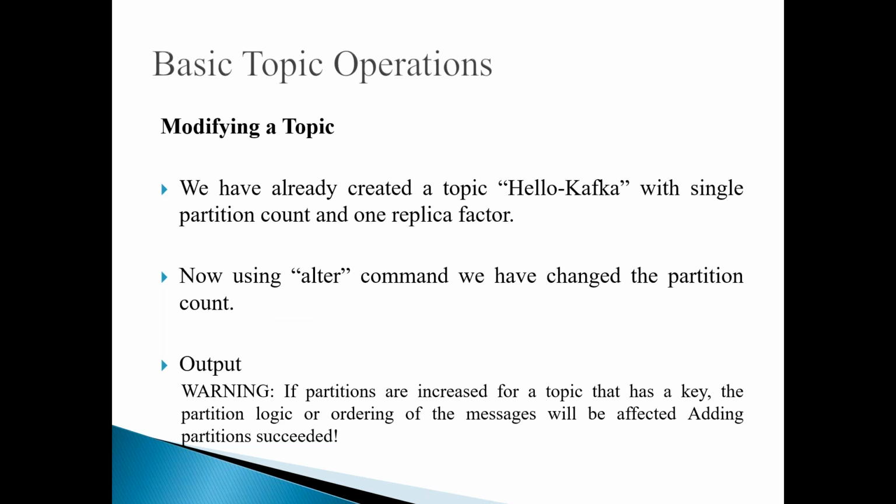So here we have already created a topic called Hello Kafka with a single partition count and 1 replication factor. So now using the alter command, we have changed the partition count. So then how will it show the output? It shows like this: if partitions are increased for a topic that has a key, the partition logic or ordering of the messages will be affected. Adding partitions succeeded. Because earlier there was only one partition, the messages are associated with the single partition. It is saying that adding more partitions will make changes to the messages. And finally, it says that adding partitions succeeded. Like this, you can see the message.